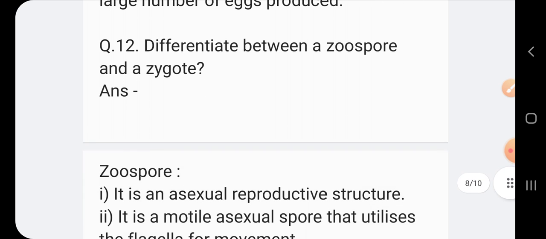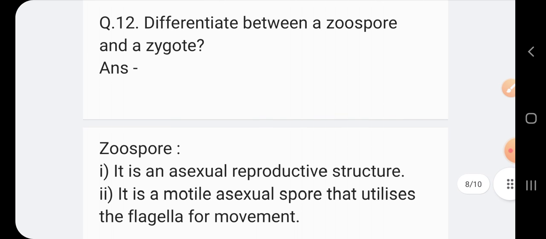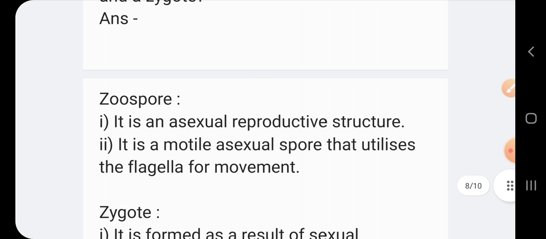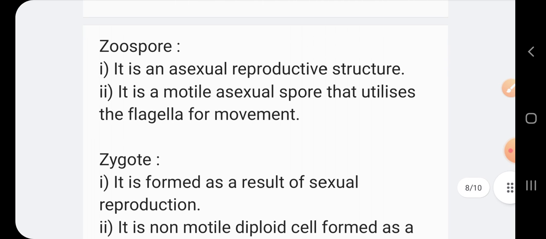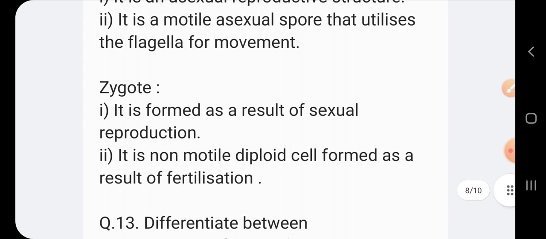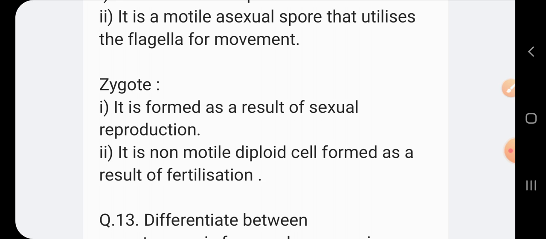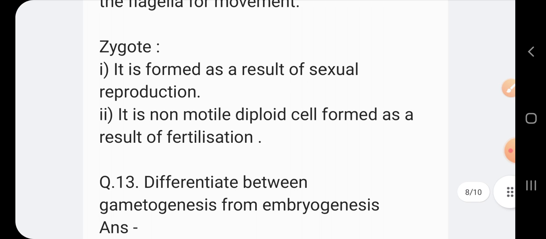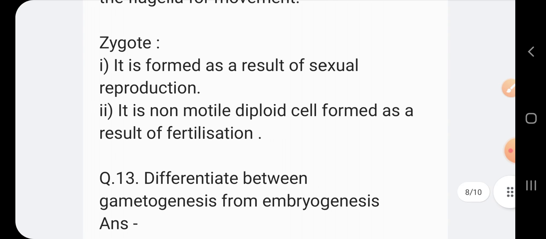Question number 12: Differentiate between a zoospore and a zygote. Answer: Zoospore. It is an asexual reproductive structure. It is a motile asexual spore that utilizes a flagellum for movement. Zygote. It is formed as a result of sexual reproduction. Number 2: It is a non-motile diploid cell formed as a result of fertilization.